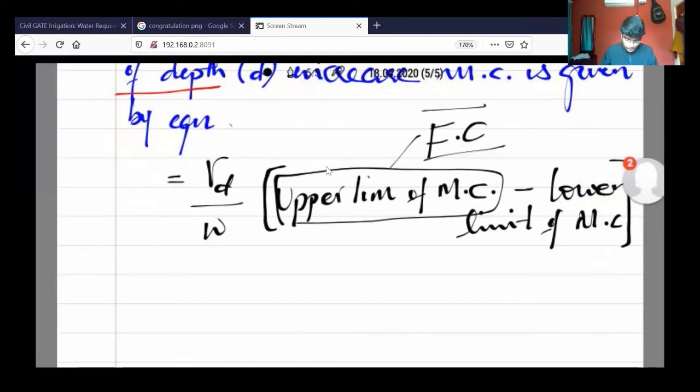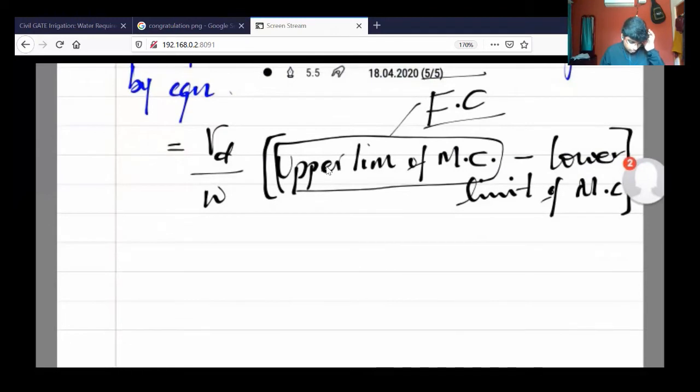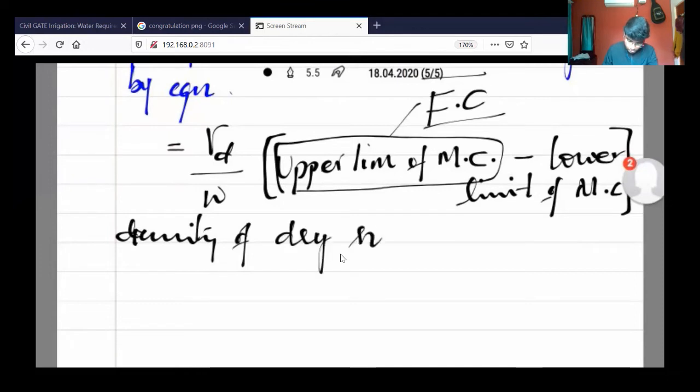Now they have given the density of dry soil, not the moist soil, as 1450 kg per meter cube, and for the specific weight we can use the specific weight of water.